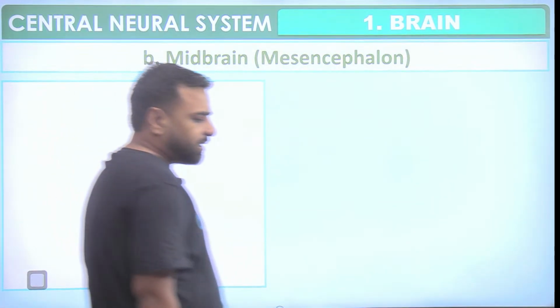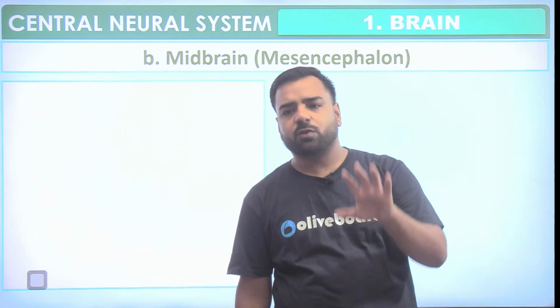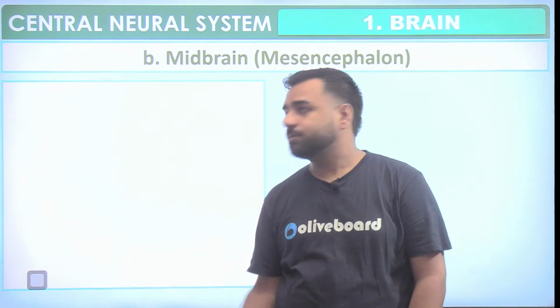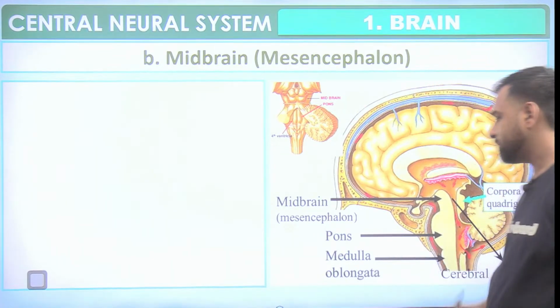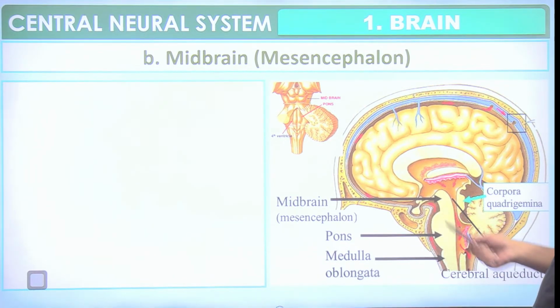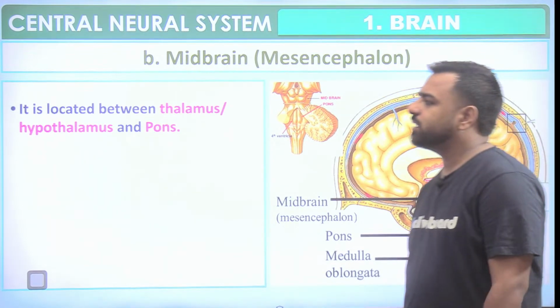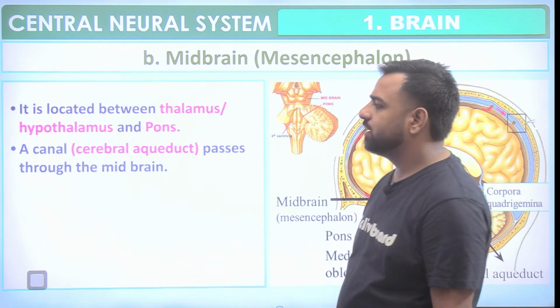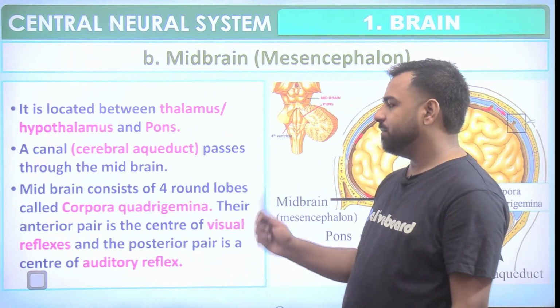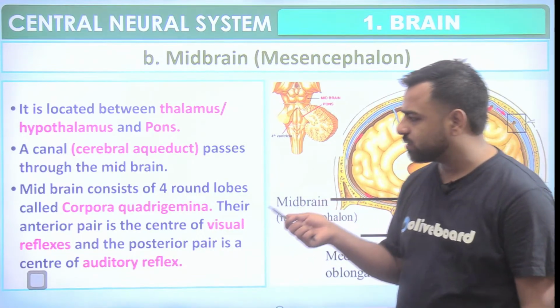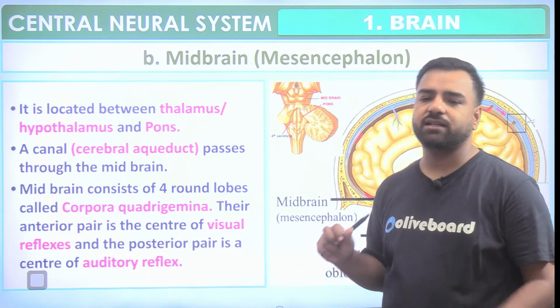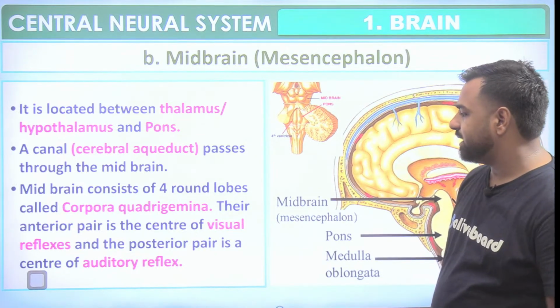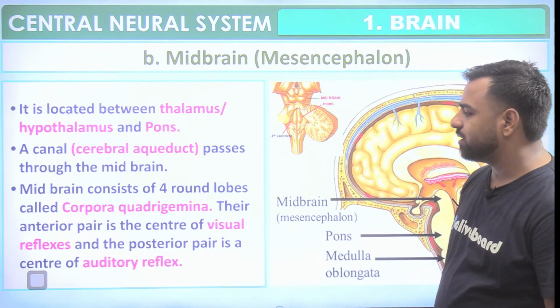Okay, proceeding further. Now guys, it's time to understand the midbrain, and in the midbrain we have the corpora quadrigemina and cerebral peduncle. So let's have a look. That's the midbrain. Here in this midbrain, this is the corpora quadrigemina. This is the cerebral aqueduct. It is located between the thalamus, hypothalamus and pons. A canal passes through the midbrain, and the midbrain consists of 4 round lobes known as corpora quadrigemina, as discussed in the very starting.